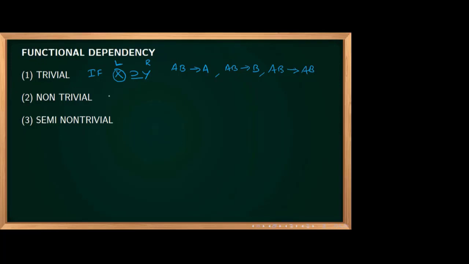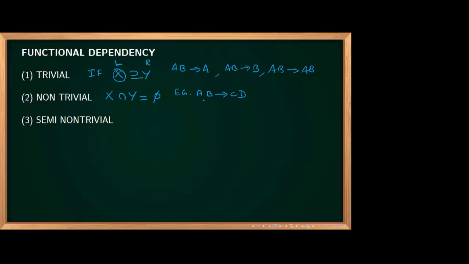Now, purely non-trivial, it is like this. X intersection Y, sorry, it is equal to phi. X intersection Y is equal to phi. That means, you tell me this one example, I'll write over here. Example, AB determine CD. Is it trivial?